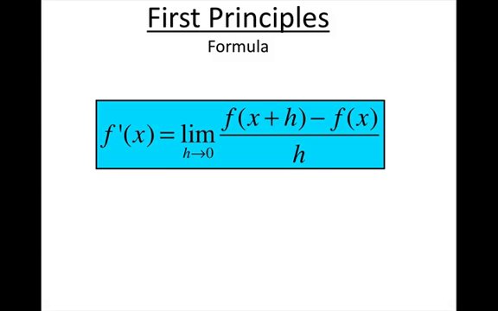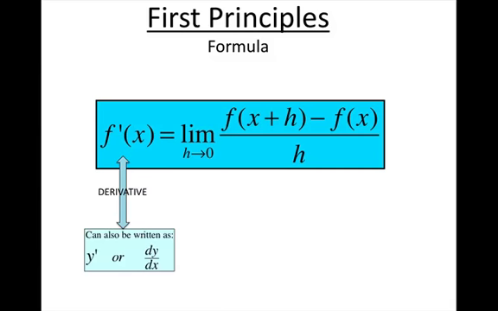That is what we know as our first principles formula, because it was the first principle of differentiation, of calculus. So f dash x, remember I said that's the derivative. They can also phrase that as y dash or dy dx. All of these are 100% interchangeable. If you've got that dash or you've got dy dx, it just means the derivative. Okay, so f dash x equals the limit as h approaches 0, as h gets really small, so small it basically becomes 0, of f of x plus h minus f of x all on h.